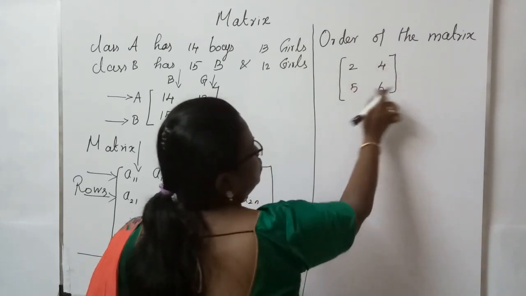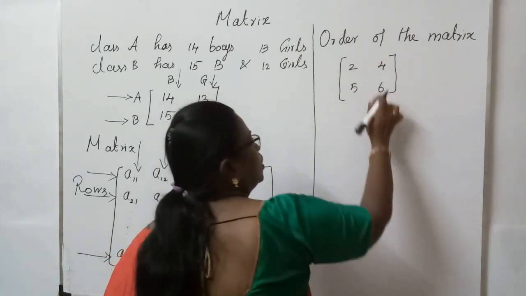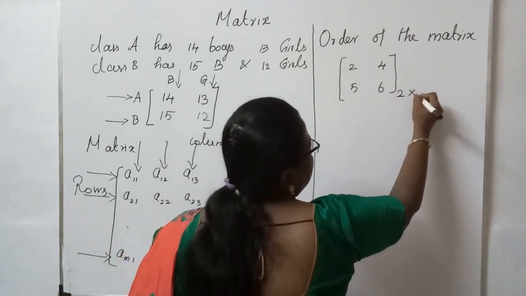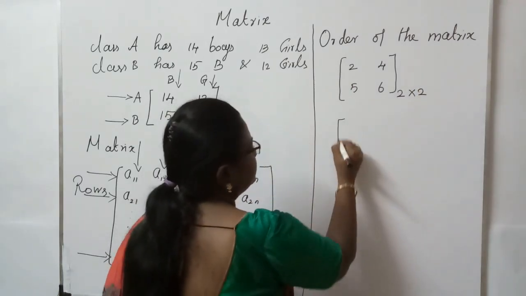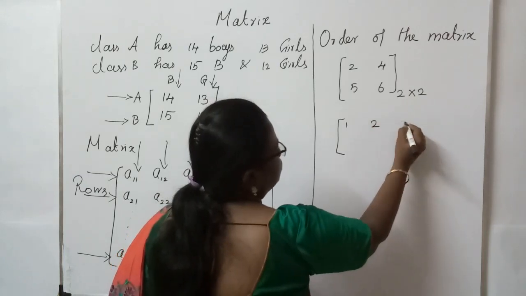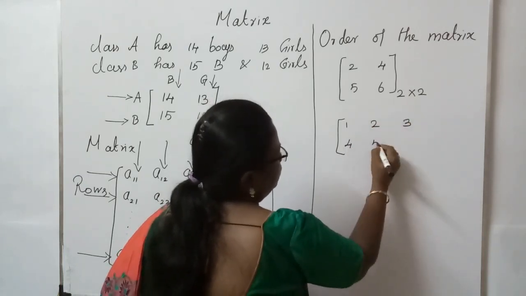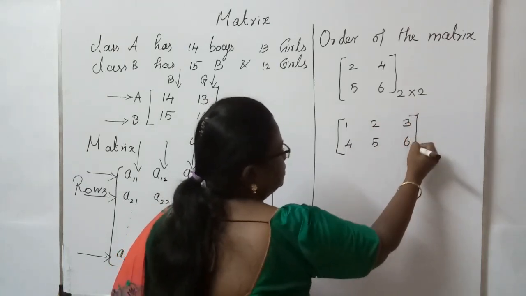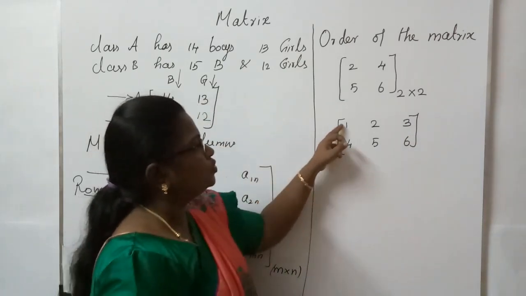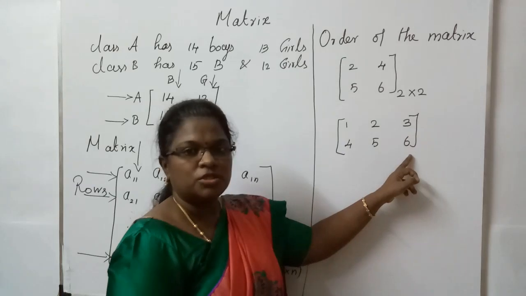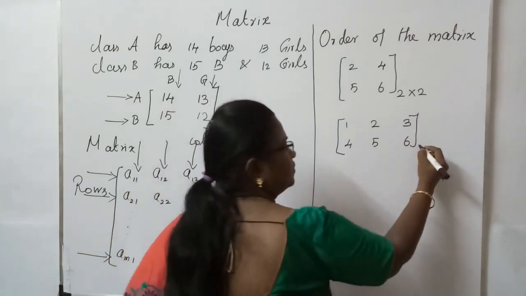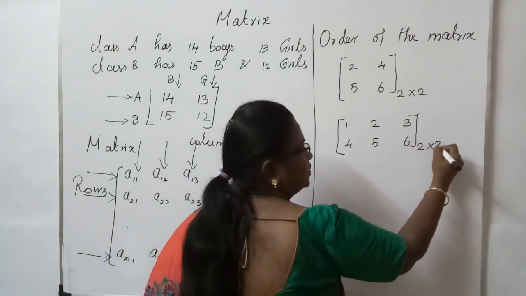Here there are 2 rows as well as 2 columns, so this can be written as 2 cross 2. And here 1, 2, 3, 4, 5, 6. There are 2 rows as well as 3 columns, so this can be written as 2 cross 3.